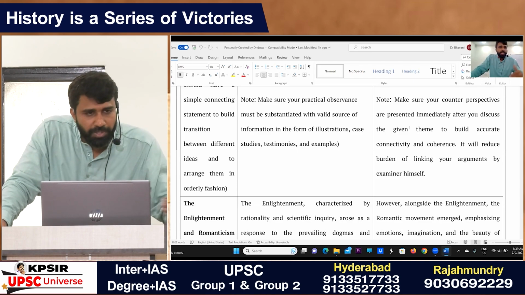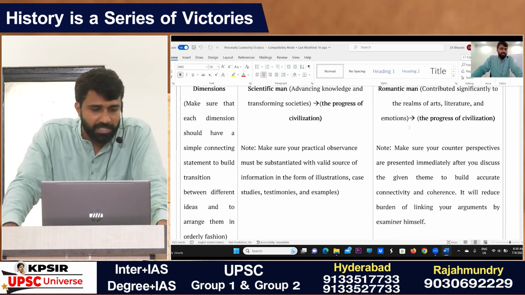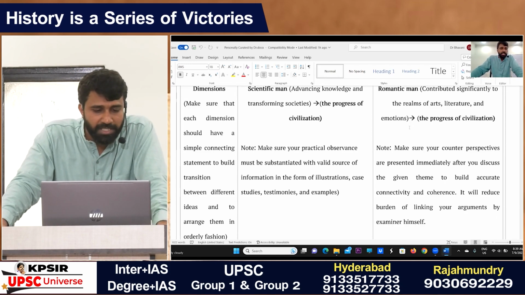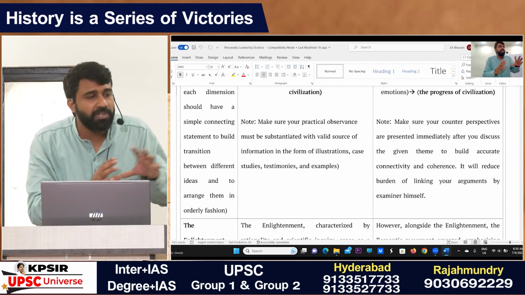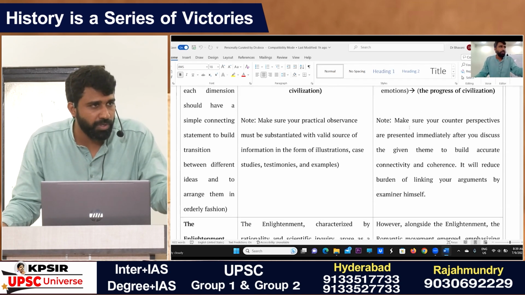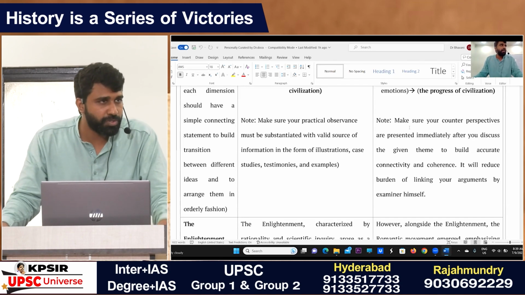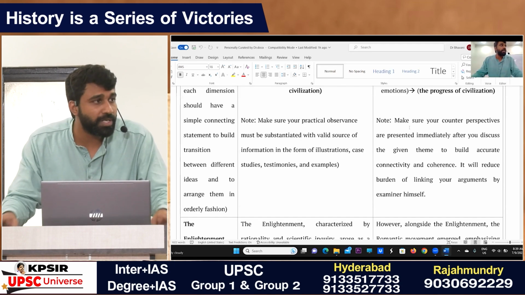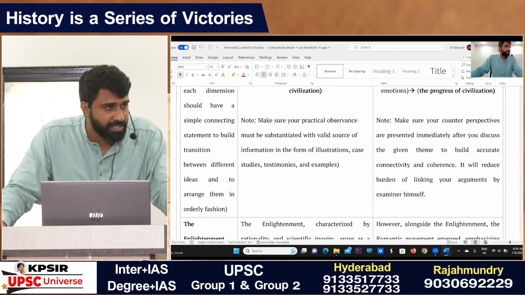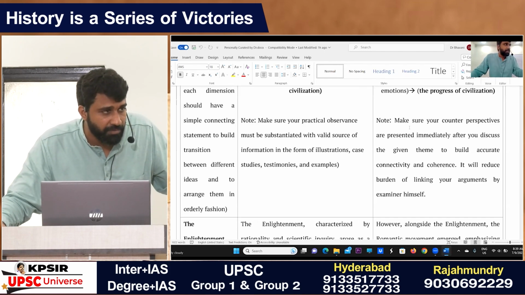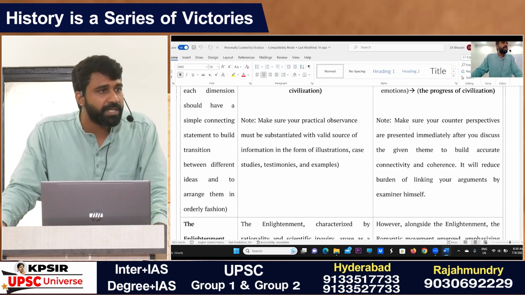So coming to each and every dimension, every aspect of human civilization, make sure that each dimension should have a simple connecting statement to build transition between different ideas. Just as I have told you: eventually, likewise, similarly, however. So you should build that transition between these two elements. Unlike GS answers, it should have a transition word and it should never disturb any kind of flow of presentation that the examiner expects from you.